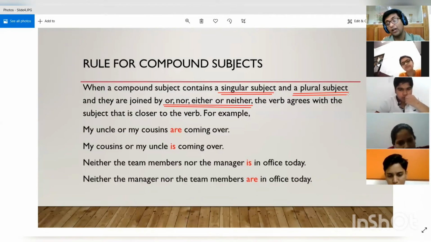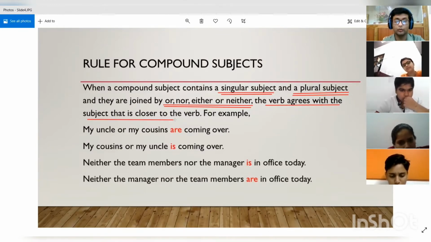Both the subjects are not singular. So the verb agrees with the subject that is closer to the verb. Now the verb will agree with that subject that is closer to the verb. An example will make you understand a bit better.